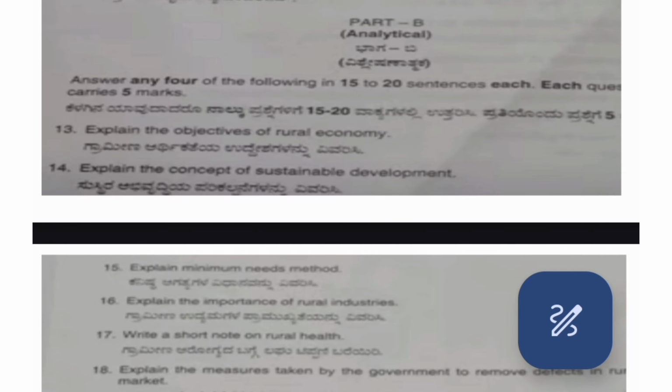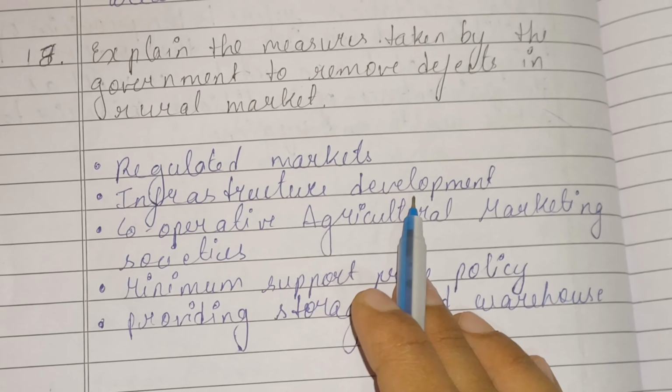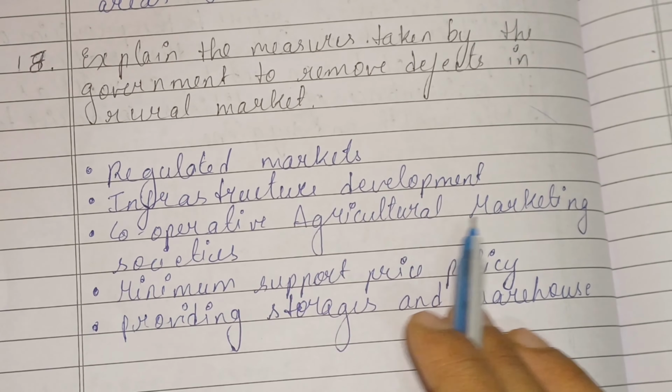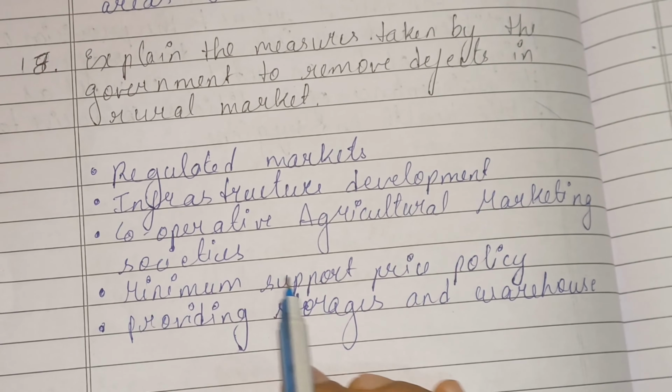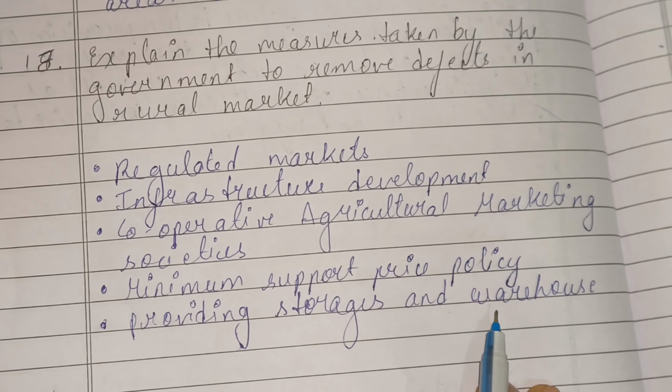Question: explain the measures taken by the government to remove defects in the rural market. Regulated markets, infrastructure development, cooperative agriculture marketing societies, minimum support price policy, providing storages and warehouses.